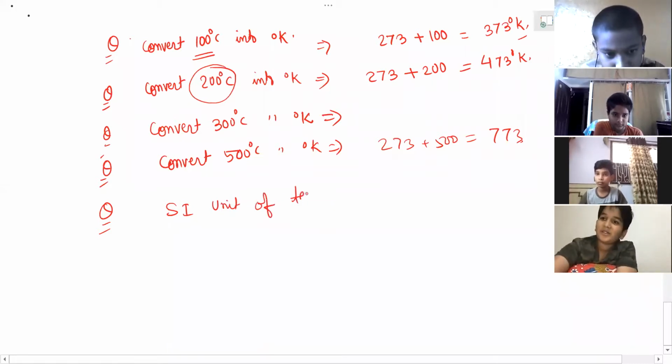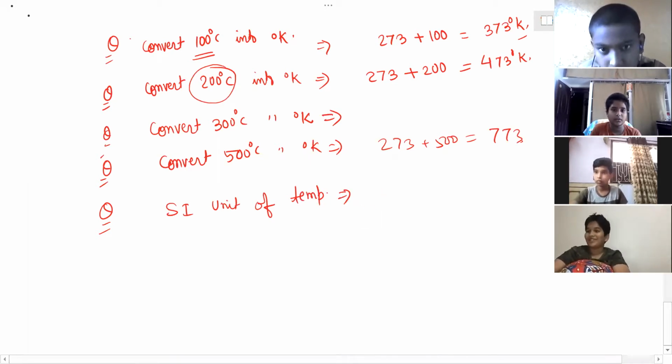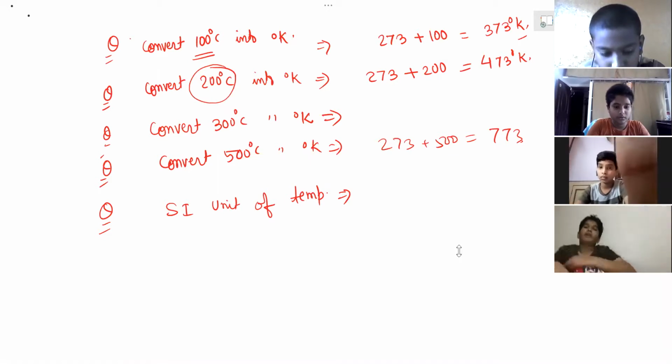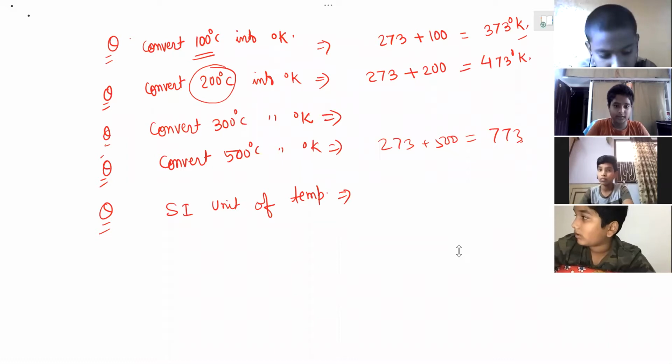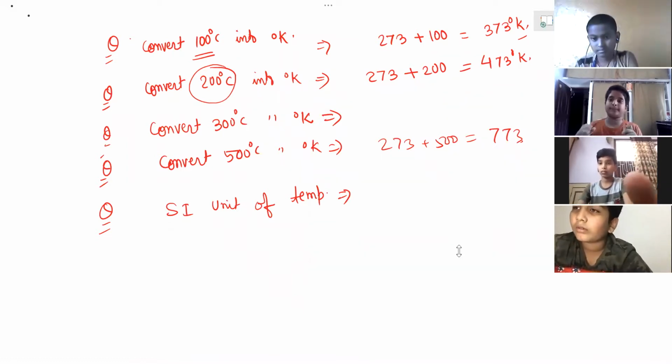SI unit of temperature. Quickly. SI unit of temperature. SI unit of temperature fast. Very good, Ritvik. You are right.